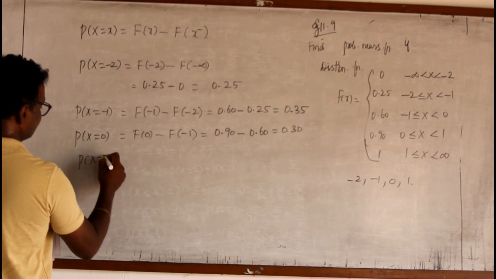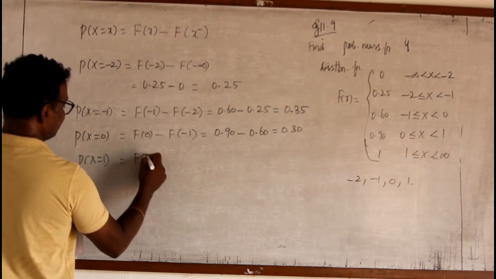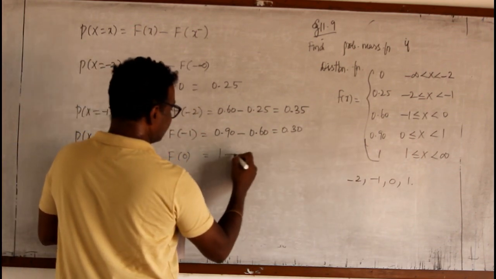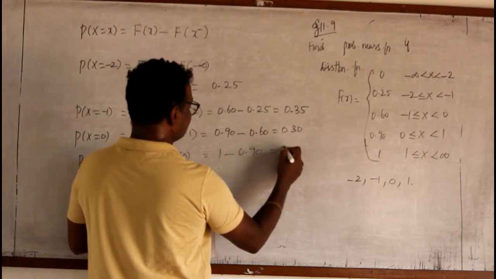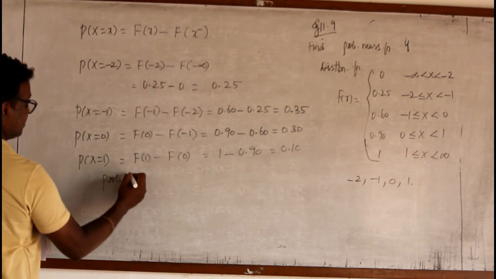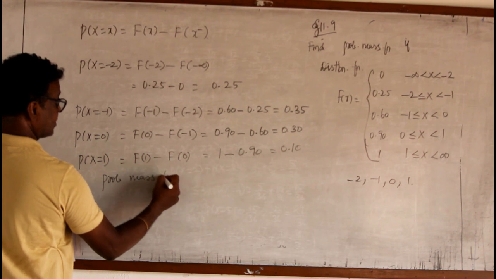Then P of X equal to 1. It is F of 1 minus F of 0. F of 1 is 1, minus 0.90. So it is 0.10. So from this, I can write the probability mass function as follows.